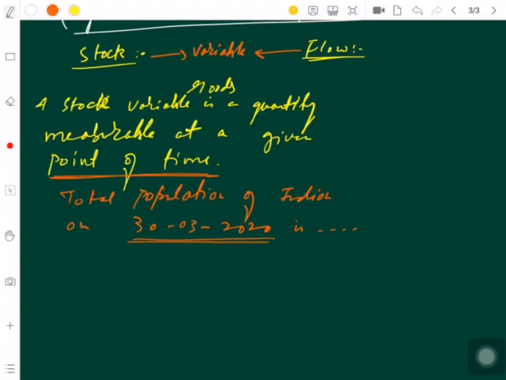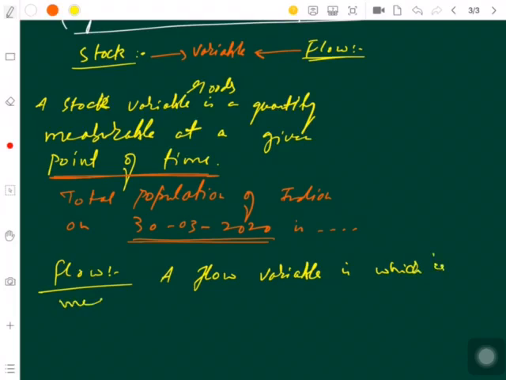Contrary to it, when we say a flow, it is also a variable, but we'll define it. A flow variable is measured or measurable over a period of time.